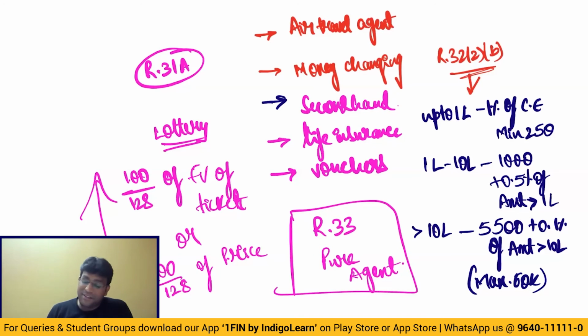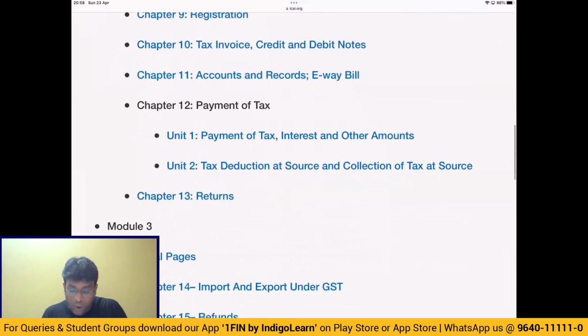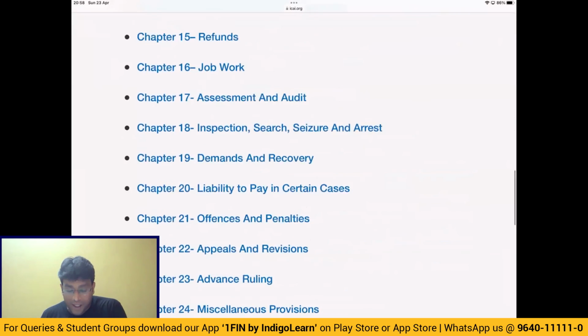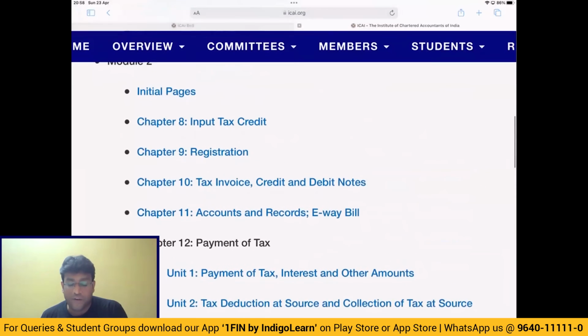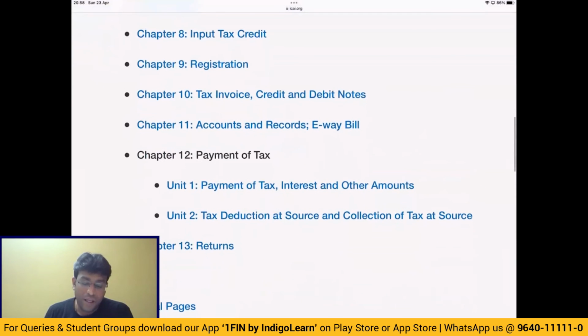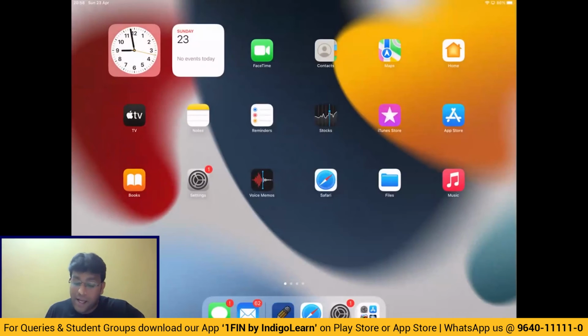So friends, with this, we have done some extensive revision with respect to a lot of interesting points in the beautiful topic of value of supply. Then, my dear friends, we have the next interesting topic known as input tax credit. And I'm sure we know that this topic is tremendously important, wherein section 16 deals with who is eligible and conditions to claim input tax credit.